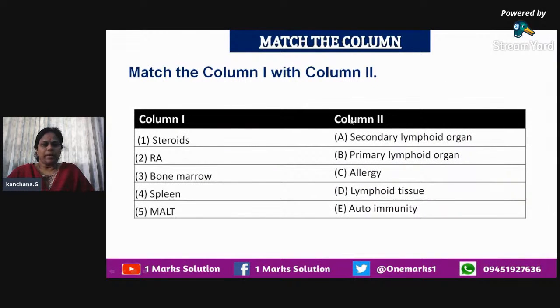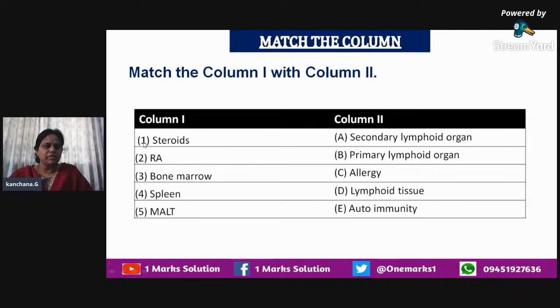So we have to match a column. In column 1, they have given certain things, and also in column 2, we have the details of certain things. So we have to match the correct one with these. In column 1, we have steroids. So how can we relate that to the one given here?